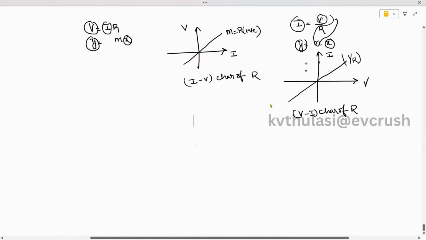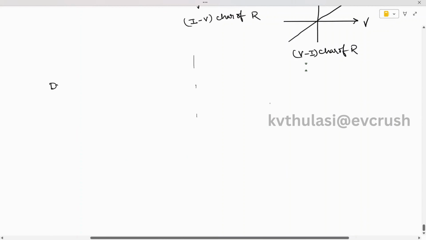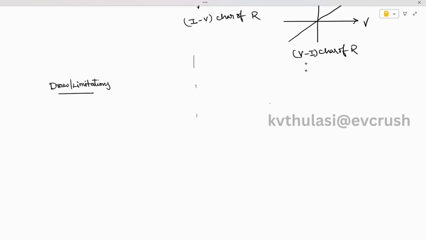Now let us try to understand the drawbacks of Ohm's law, or we call these drawbacks limitations. We have some limitations in applying Ohm's law. Let's discuss the limitations one by one. The first limitation is that it cannot be applied to unilateral elements. So we cannot apply Ohm's law to unilateral elements. This is very important. You need to understand unilateral elements.